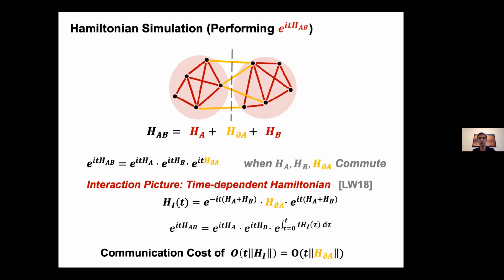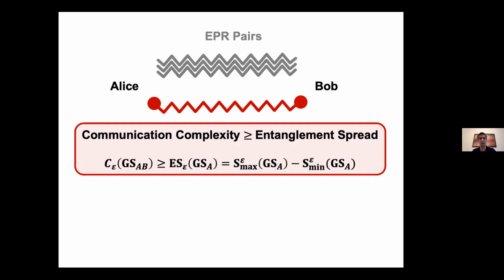All right, so this almost finishes the proof of the area law for entanglement spread. There is one more thing I'd like to show you about this. If you remember, I mentioned that this lower bound on communication complexity continues to hold even when the parties use unlimited EPR operators during their communications. We can use this to our advantage to improve this Hamiltonian simulation protocol.